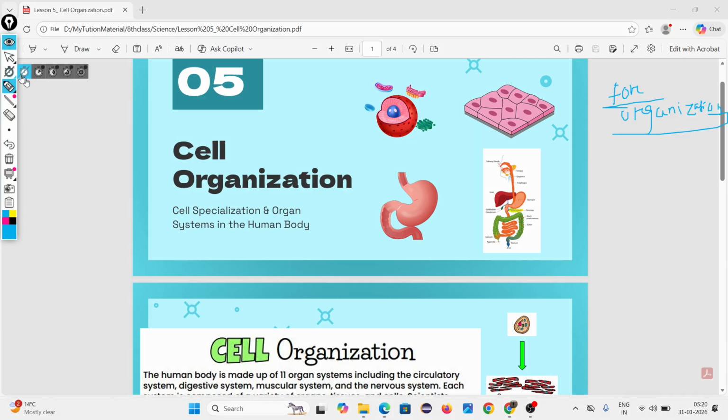Then what is the meaning of organization? For organizing something, we need more than one thing, right? Suppose you have 10 books and I am telling you to organize the books. That means you have to group them. Same thing in multicellular organisms. A unicellular organism has only one cell, so it is impossible to organize the cell, because if only one thing is there, how do you organize it?